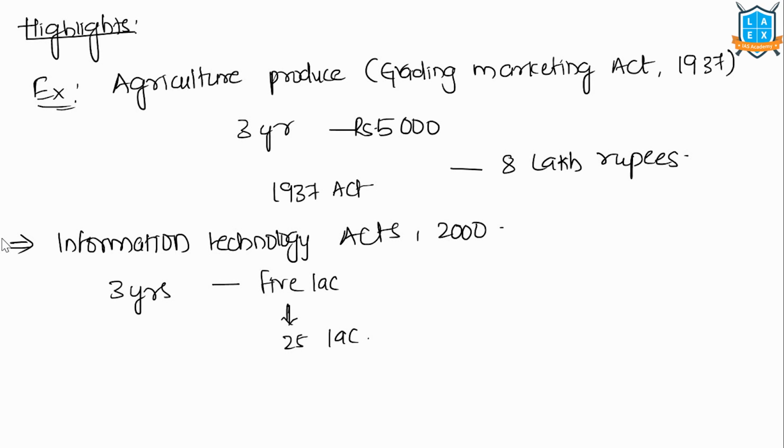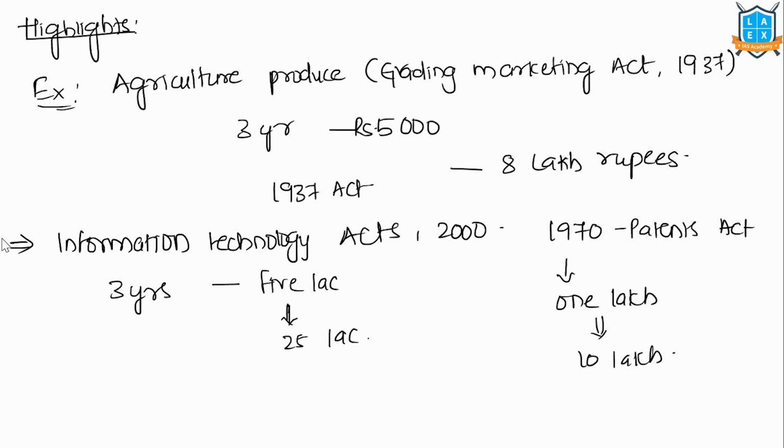In certain acts, the fine has been replaced by a penalty. For instance, under the Patents Act 1970, a person selling a falsely represented article as patented in India is subject to a fine up to 1 lakh rupees. The bill replaces the fine with a penalty which may be up to 10 lakh rupees. In case of a continuing offense, there shall be an additional penalty of 1,000 rupees per day.